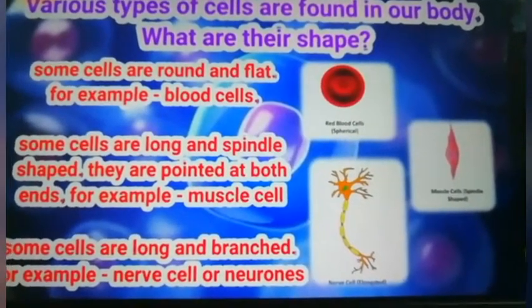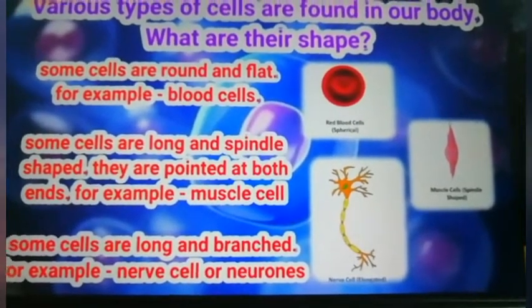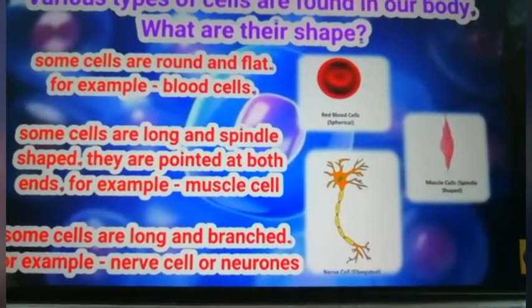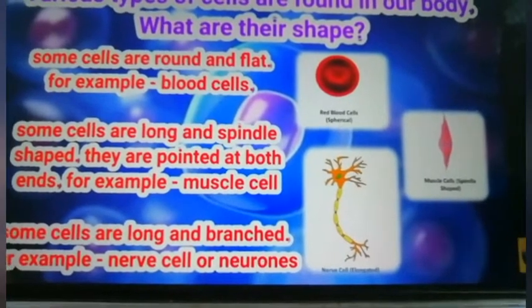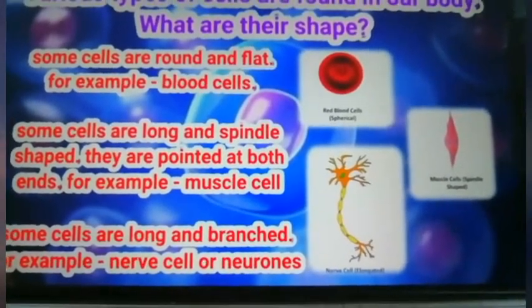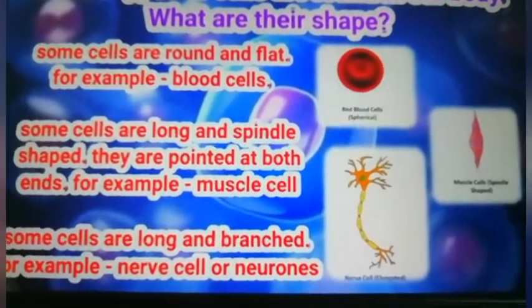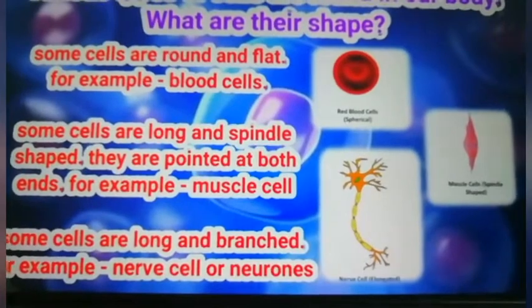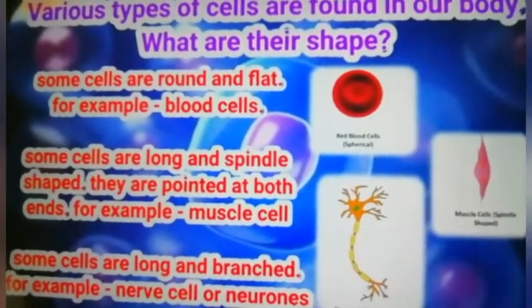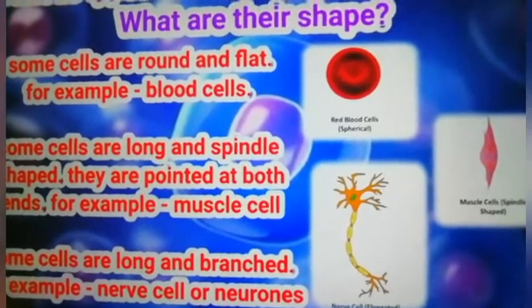Various types of cells are found in our body. Some cells are round and flat, for example blood cells. Some cells are long and spherical shaped. They are pointed at both ends, for example muscle cells. Some cells are long and branched, for example nerve cells or neurons. Children, the different shapes of cells are related to their functions.